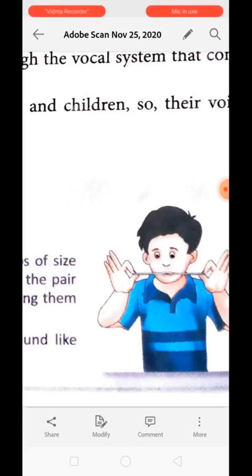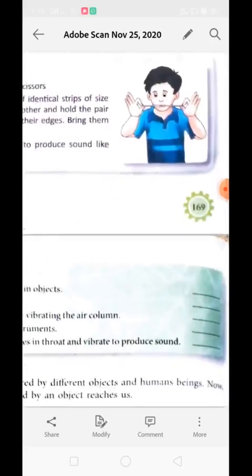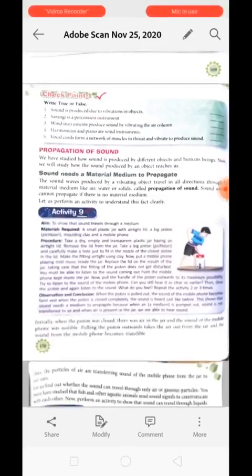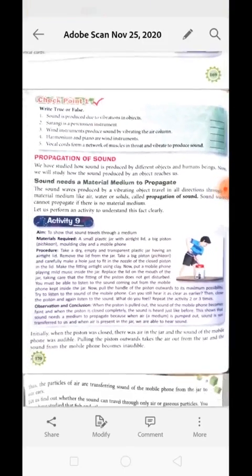In the same manner, our vocal cord also produces sound. Okay, next is propagation of sound. Sound propagation needs a medium. It means without a medium, sound cannot travel, because sound is produced through vibration of particles. The particles are needed to vibrate. Until and unless the particles vibrate, there will be no production of sound. That is why sound needs a medium to travel.